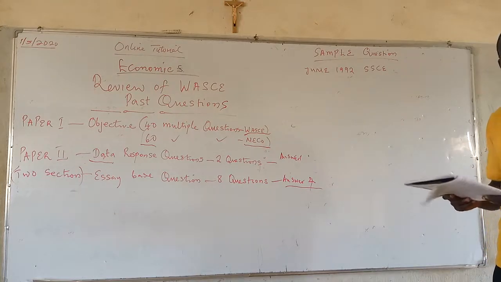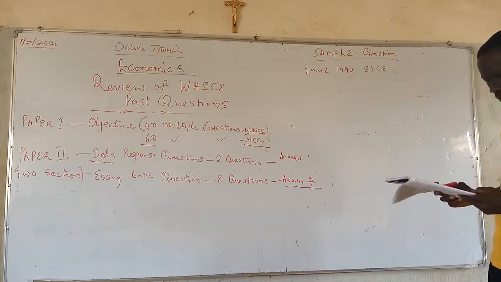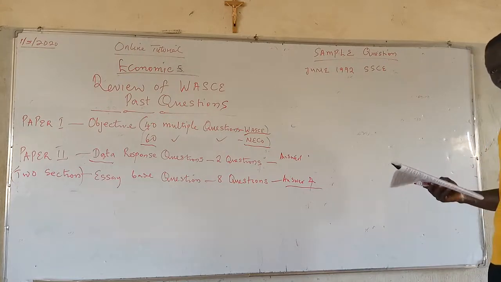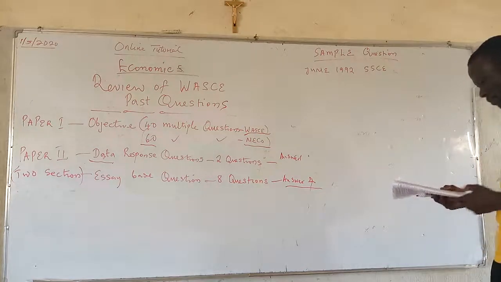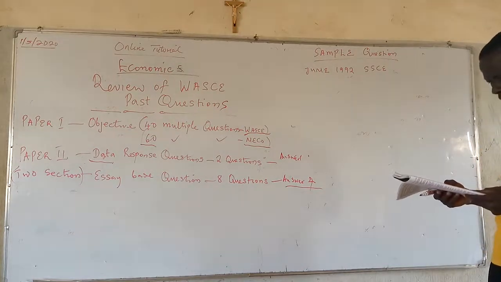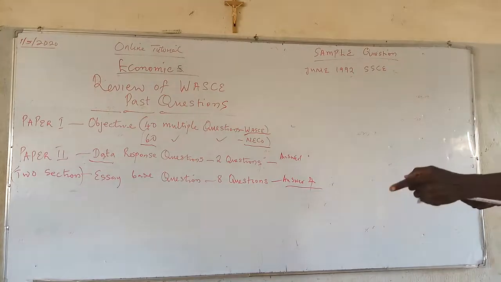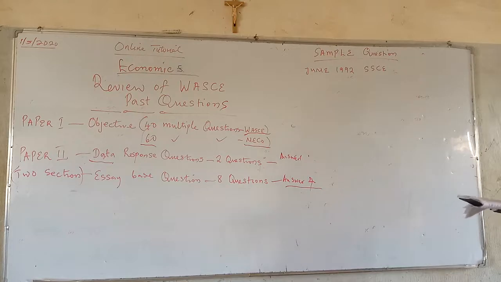But this may not always be so. Full stop. The question that follows: Explain this statement.